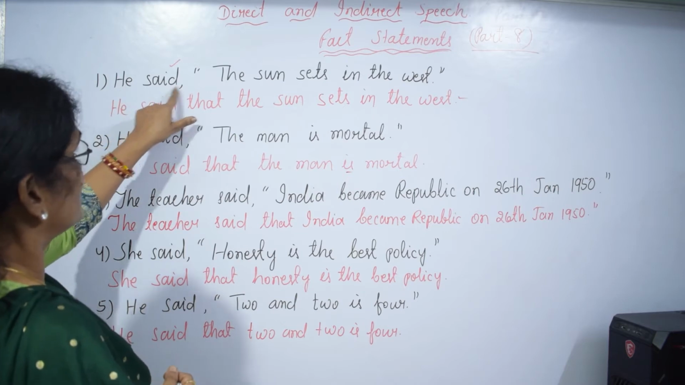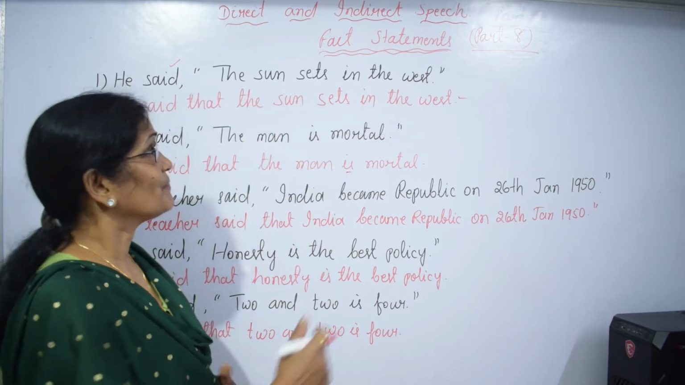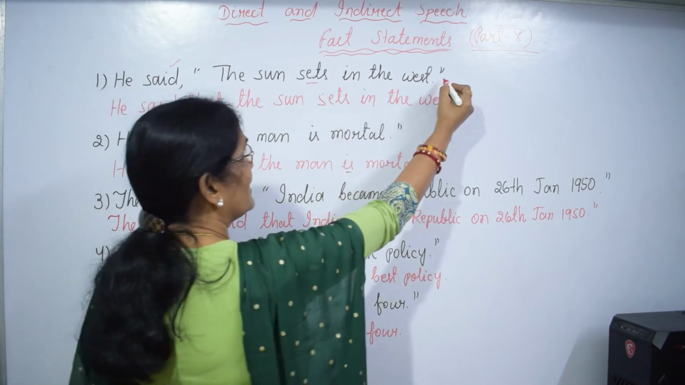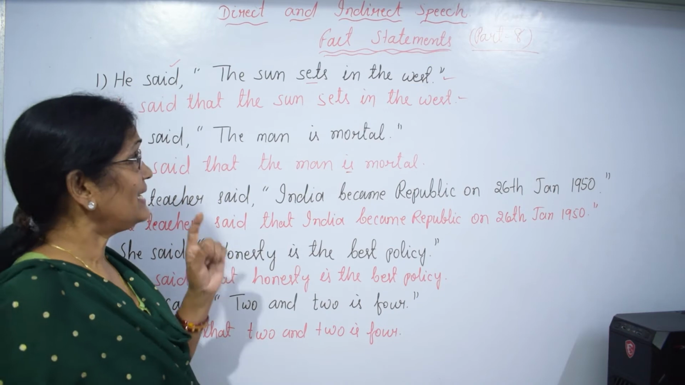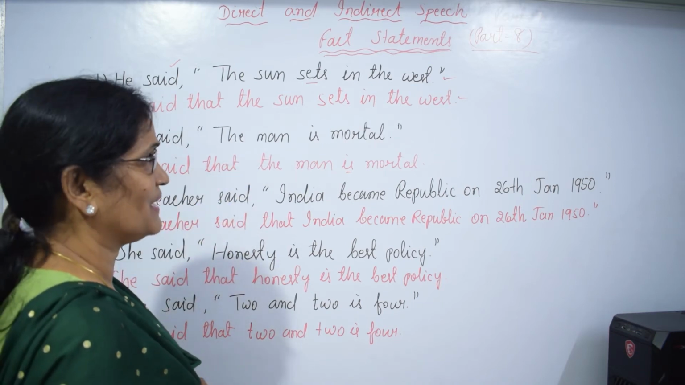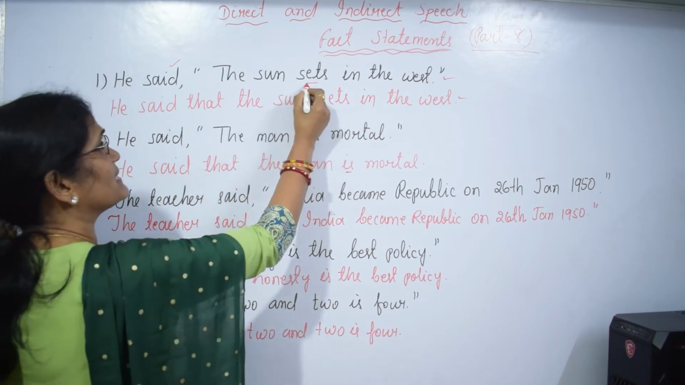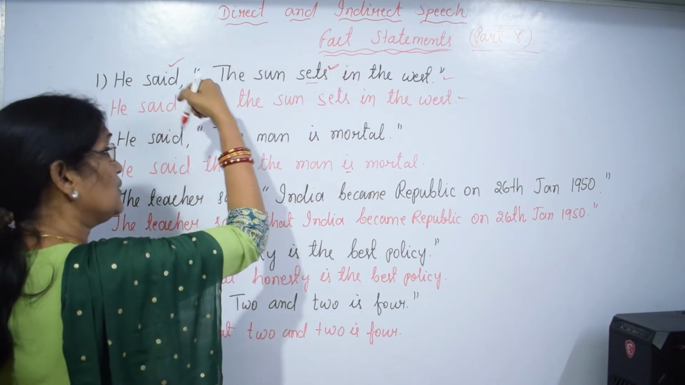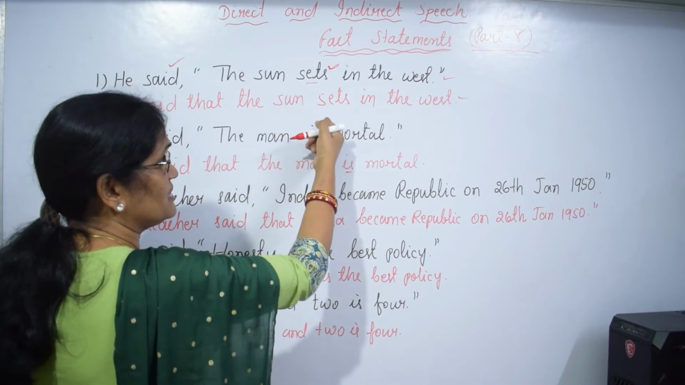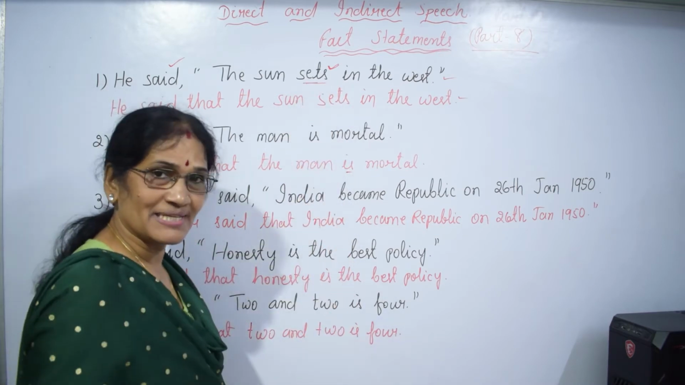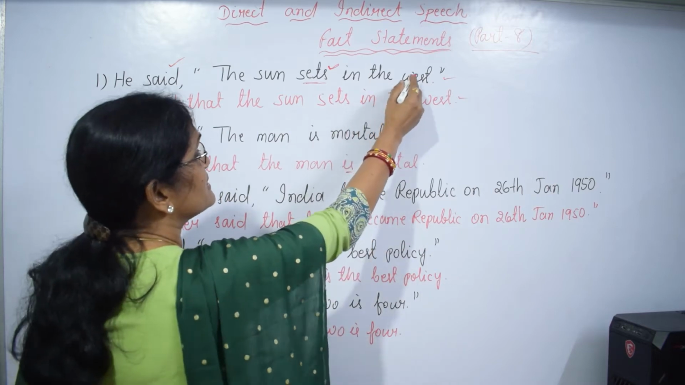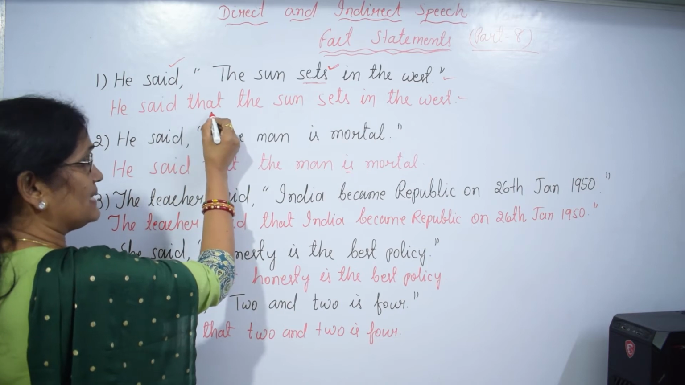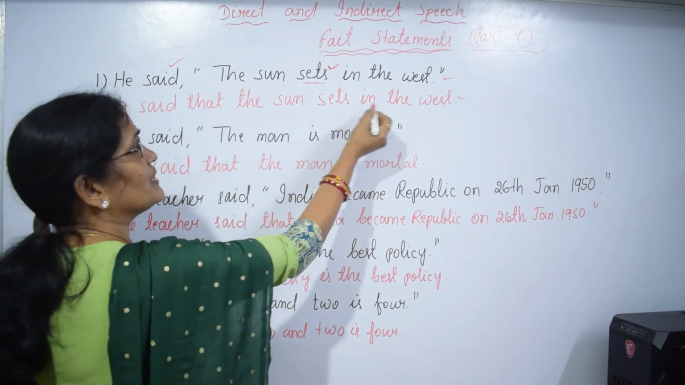He said, the sun sets in the west. Here, the sun sets in the west, it is one fact. What kind of fact? It is universal fact, right? So, the tense will not be changed. Tense simple present it is, and the reporting verb is in past form. When you change from direct to indirect speech, the tense of reported speech will not be changed. Why? Because it is one fact, universal fact. So, what will be? He said that the sun sets in the west.